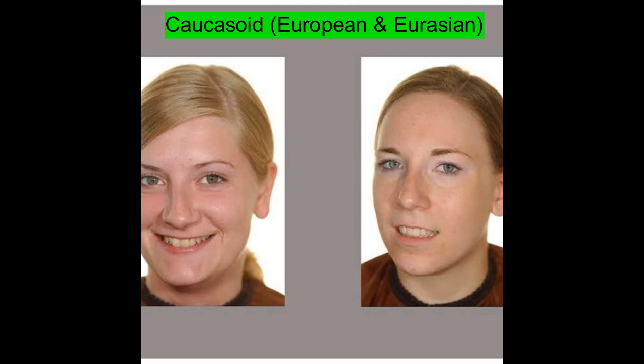The Caucasoid are also found in Eurasia, which means Europe and Asia. So you can see Caucasoid people in these places also.